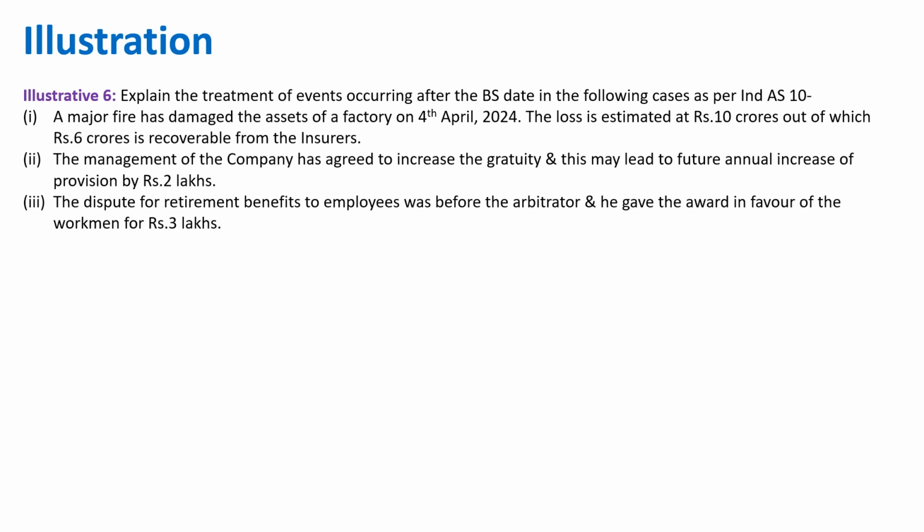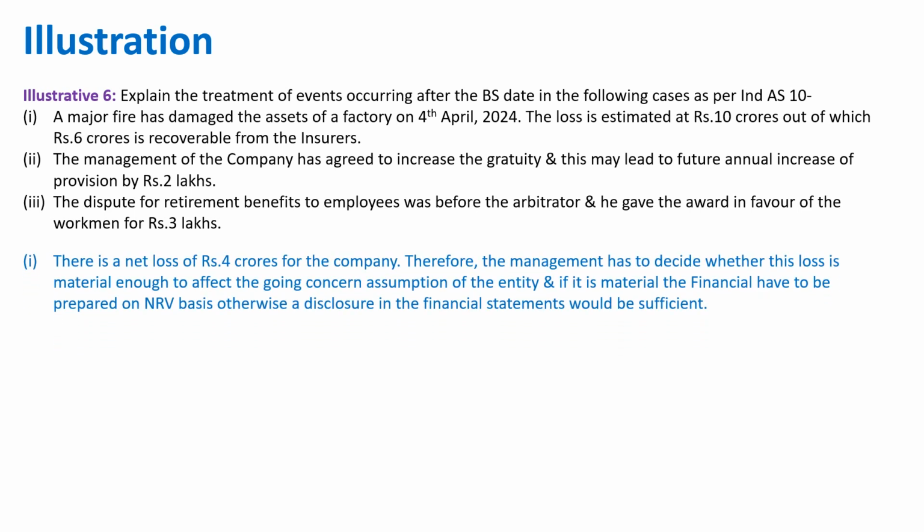Okay. So let's go one by one. Coming to the first one, a major fire has damaged the assets of the factory on 4th April 2024. The loss is estimated at 10 crores, out of which 6 crore is recoverable from the insurers. So there is a net loss of rupees 4 crores for the company. Therefore, the management has to decide whether this loss is material enough to affect the going concern assumption of the entity. If it is material, the financials have to be prepared on NRV basis. Otherwise, a disclosure in the financial statement would be sufficient.